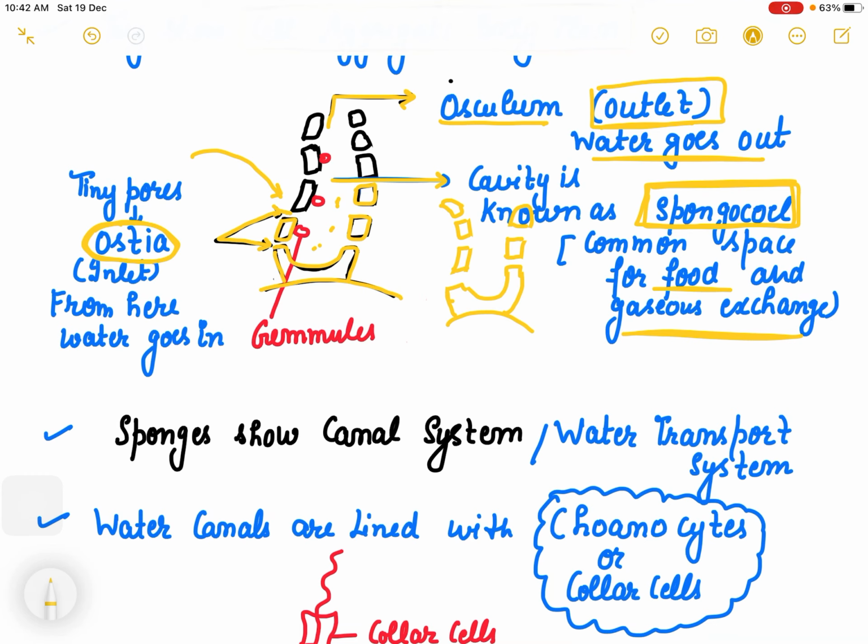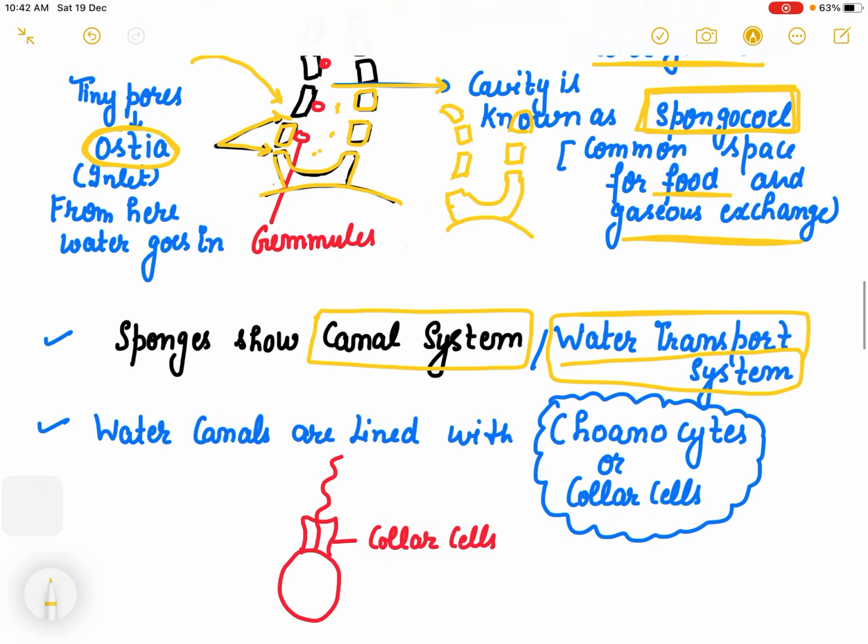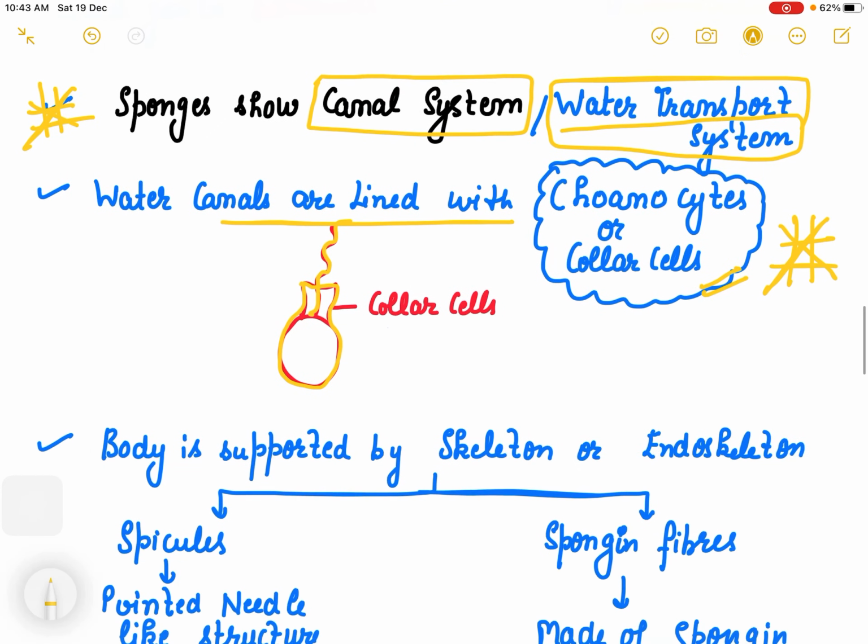Now sponges have a major characteristic system that is called the canal system or water transport system, because mostly they are marine. The water canals are lined with collar cells, which are also known as choanocytes. The water transport system or water canals are covered with these collar cells. This is one of the very important features of sponges, right?